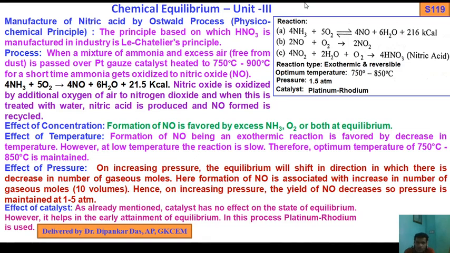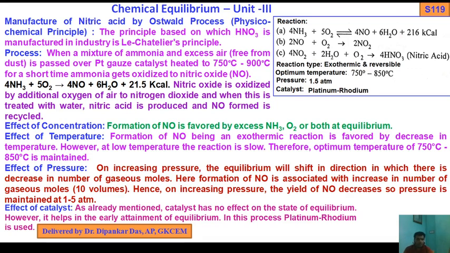So the reaction type is exothermic reversible, optimum temperature 750 to 850 degrees centigrade, pressure 1.5 atm, catalyst platinum rhodium. So that is the process. Nitric oxide is oxidized by additional oxygen of air to nitrogen dioxide, and when this is treated with water, nitric acid is produced. We should remember the reactions, the pressure, catalyst, optimum temperature and reaction type, exothermic reversible.